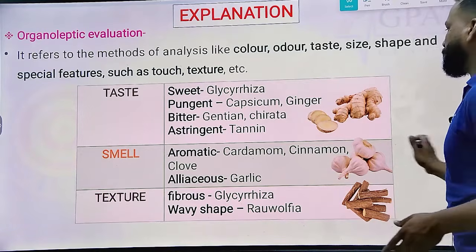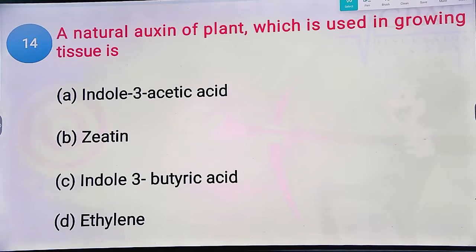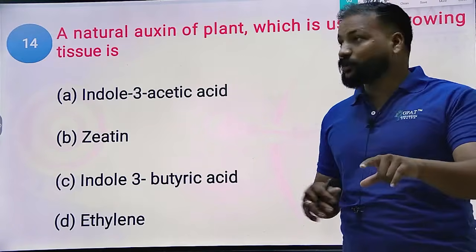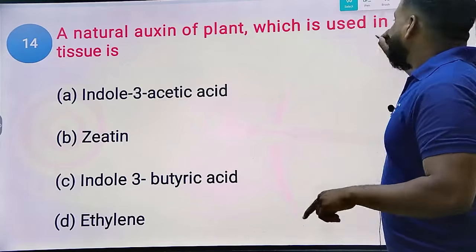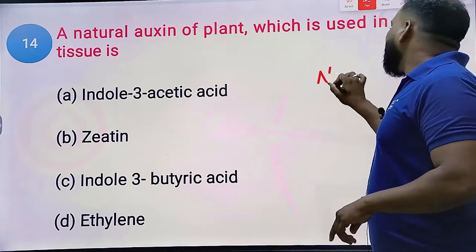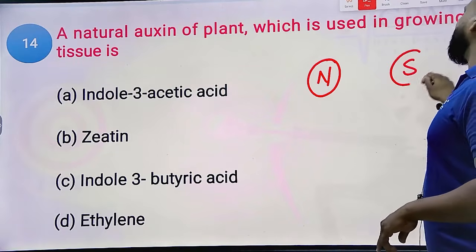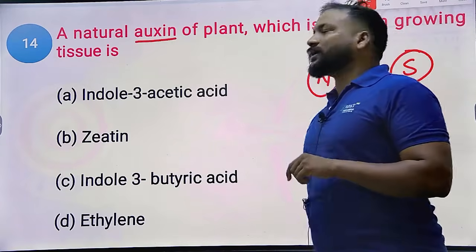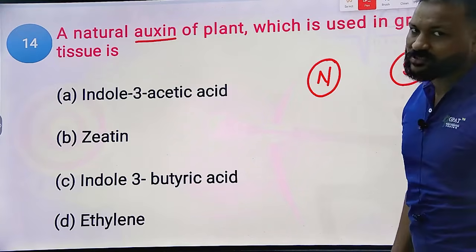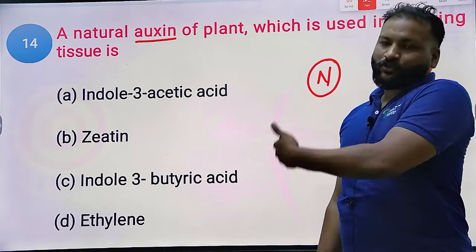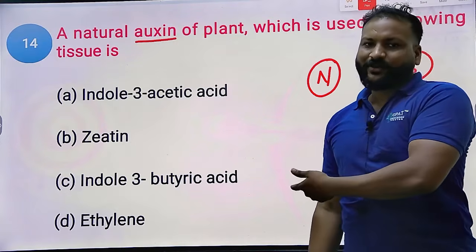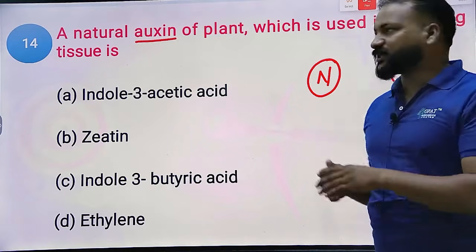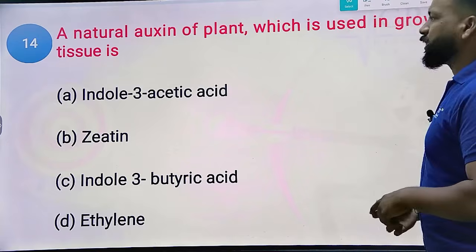Next, a natural auxin of plants which is used in growing tissue. One of the important plant hormones. We are asking about the natural one. In plant hormones, we have natural and synthetic ones. Here they are asking about natural auxin. I have already made a video about what the natural and synthetic auxins are and uploaded it on this YouTube channel, in the plant hormones video. Now tell me the right answer.